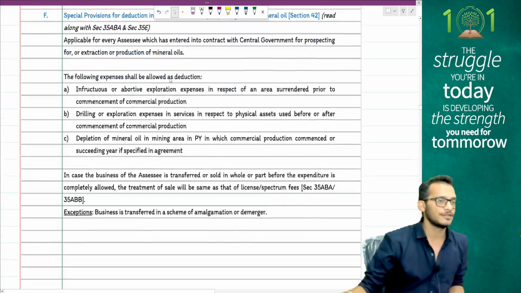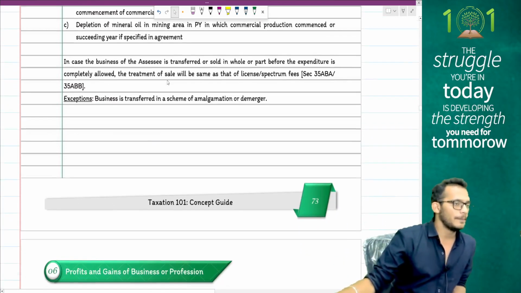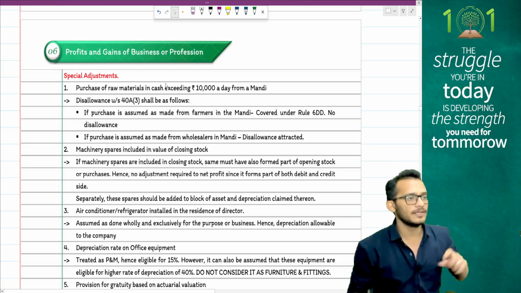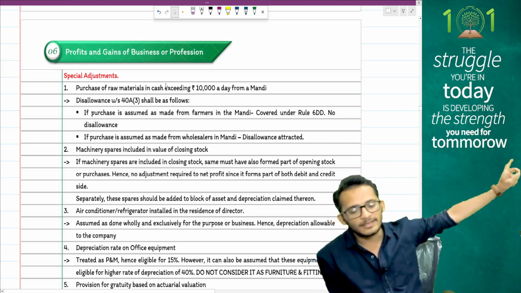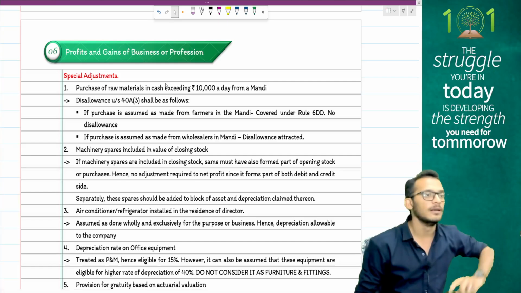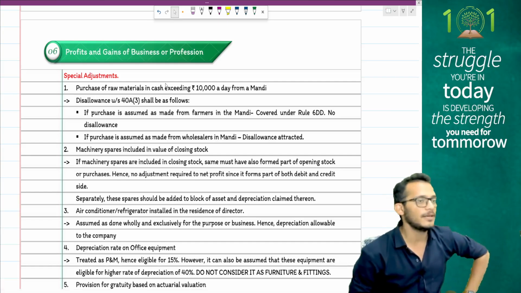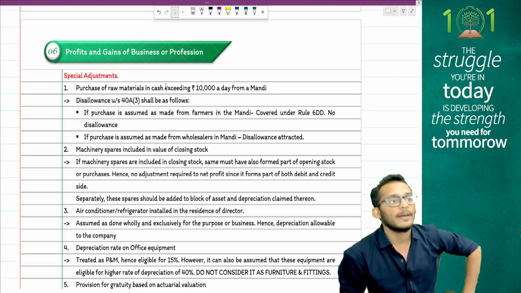That is what the sections come and clarify in case of PGBP. Some special points which we discussed earlier also, people. When you are purchasing raw materials in cash exceeding 10,000 from a sabji mandi, you will have to decide whether payment is made to farmers or middlemen. If it is made to farmers, allowed. If it is made to middlemen, not allowed.